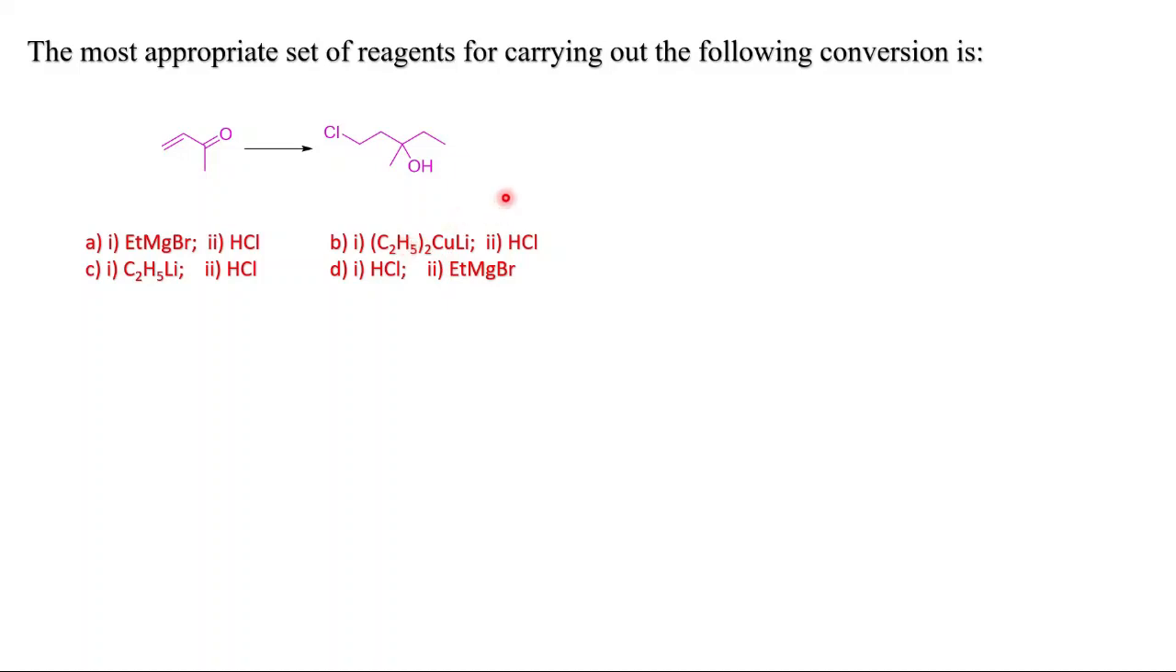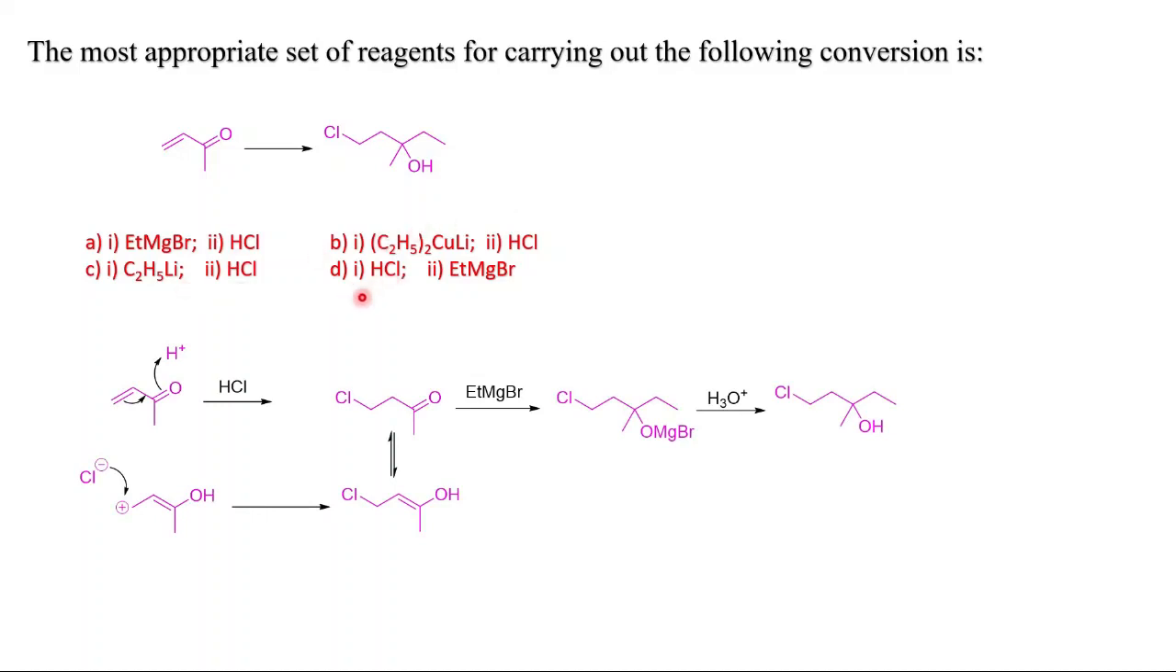Now I will give you the mechanism and answer of this question. Option D is the correct answer. So first, HCl, as you can see, this is in conjugation and this will form an enolate and chloride will attack, and this will give this product, and then tautomerization will take place, and this alcohol will be converted into this ketone. Then ethyl magnesium bromide, the strong nucleophile, will attack the strong electrophilic center, this carbonyl carbon, and after acidic workup we will end up with the desired product.